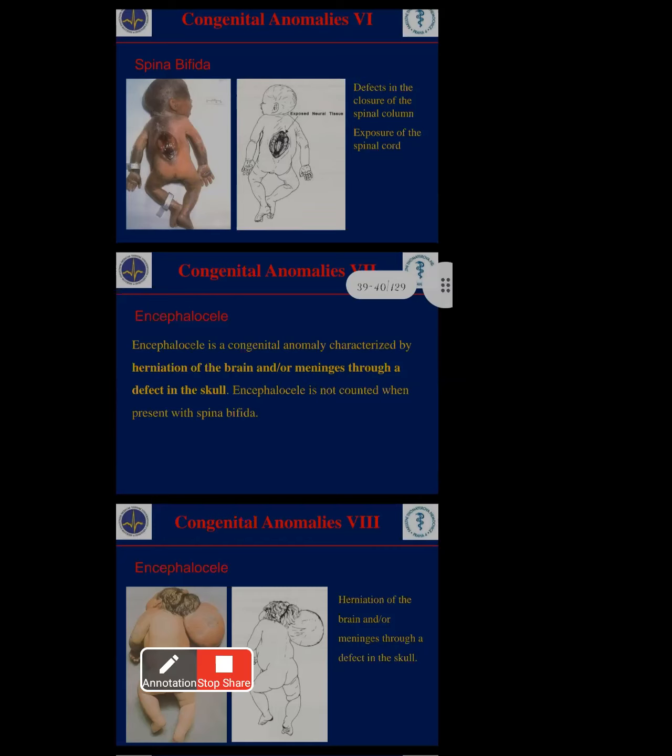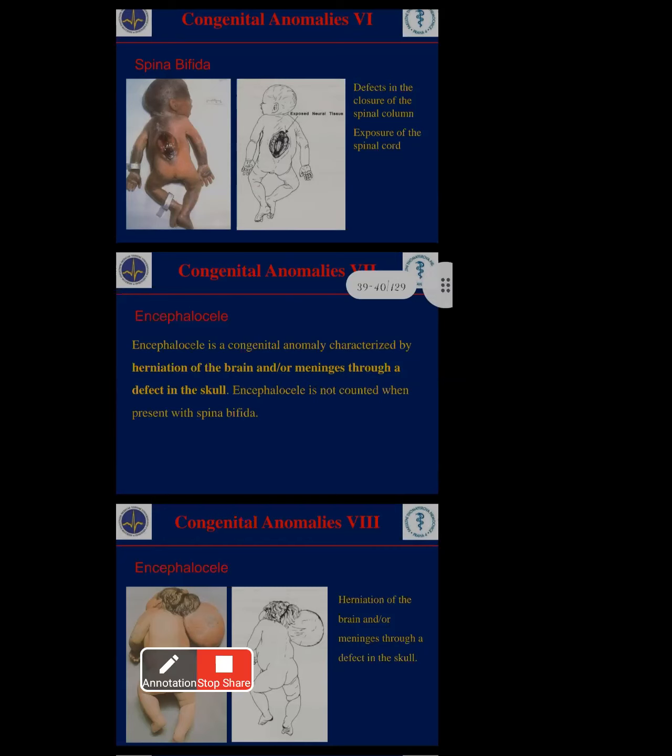Like this, whoever has congenital anomalies like this may have spina bifida. And with exposure of the spinal cord, whoever has it like this, at that time you can just go on the back and see. Immediately you can easily observe the spinal cord because of the congenital anomalies.